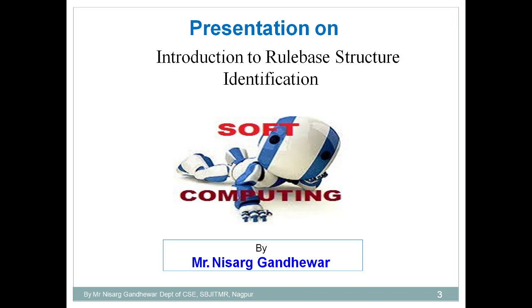The fuzzy inference system is totally based on fuzzy logic, where fuzzy logic tries to map the input to the output. There we understood the complete procedure: we provide the crisp input, then it is fuzzified, then there is a rule base, a knowledge base, where we make use of various rules in order to process that data, and then finally we get the fuzzy output, and that fuzzy output is converted to the crisp output at the end. So this is the procedure that we understand in the case of a fuzzy inference system.